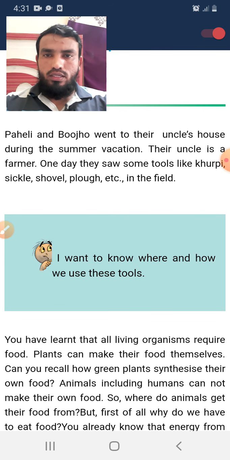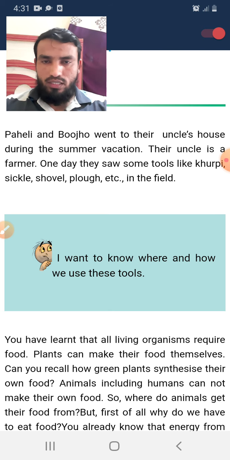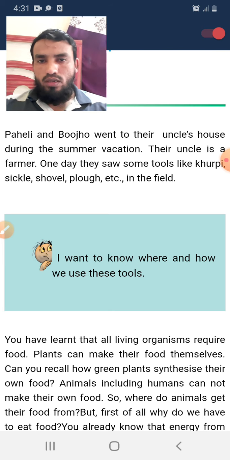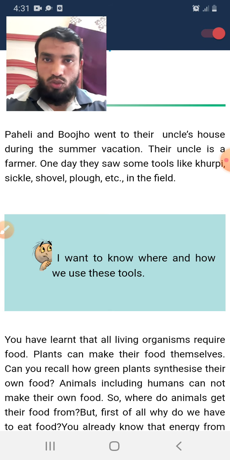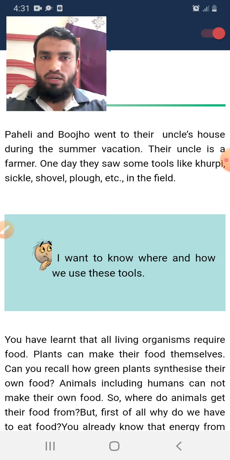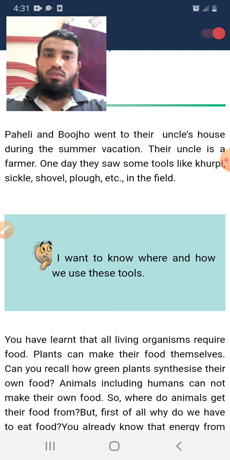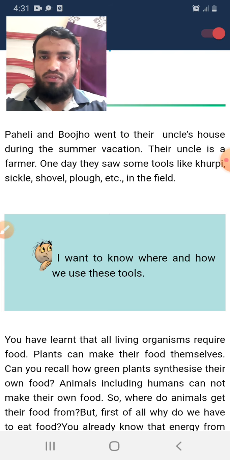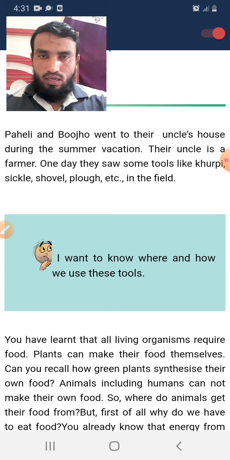In your books there is a question asked by Paheli to Boojho. They went to their uncle's house in the summer season, and their uncle is doing some farming work. Their uncle is a farmer. India is a country where we have many farmers.